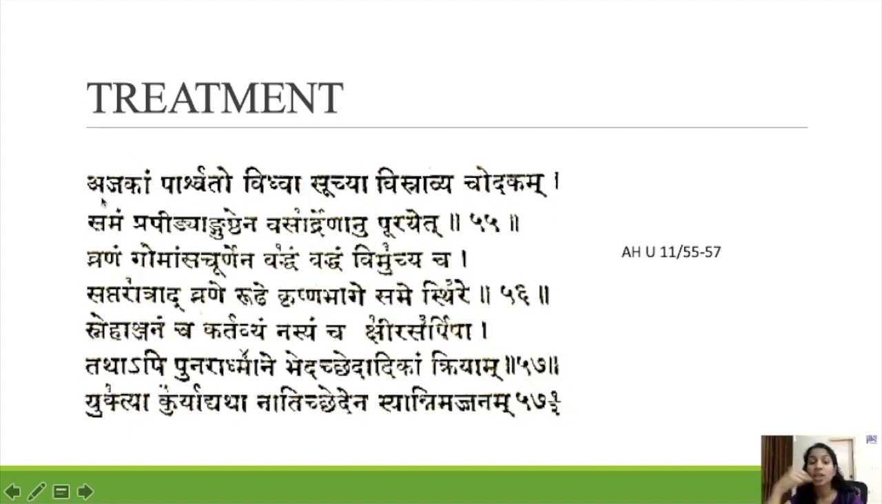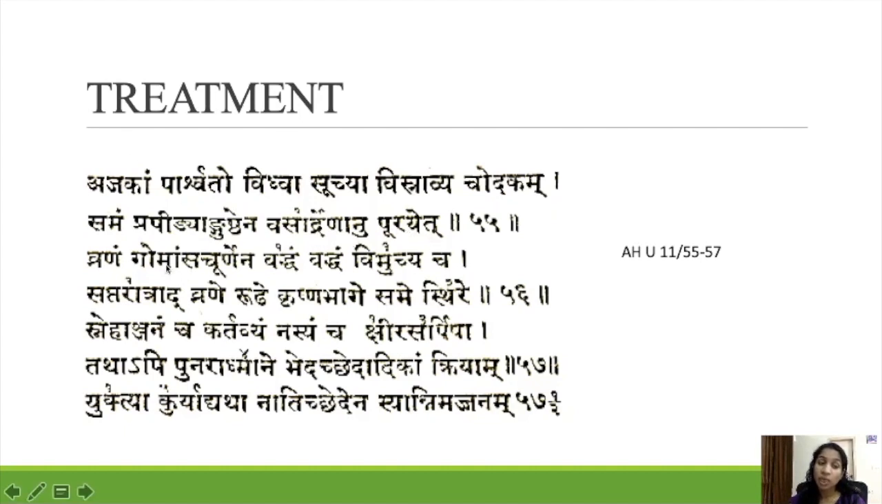So, Ajakam Parshvado Vidva Sujya Visravyascha Udakam. Ajaka, the condition. Parshvado Vidva Sujya. We have to do Vedhana on both sides of the Ajaka using Suji. Visravyascha Udakam. And after that drain the contents inside. Samam prabidya angushtena, we have to press using our thumb to take all the contents outside.